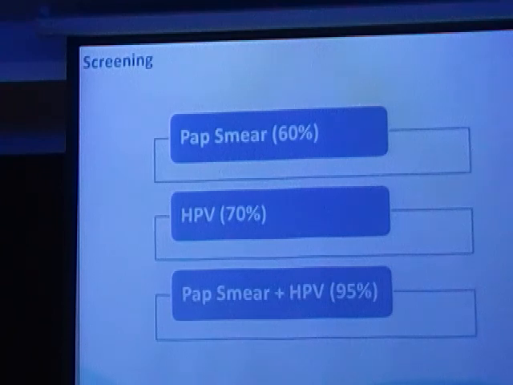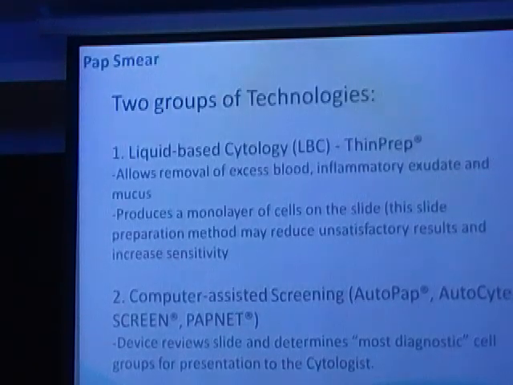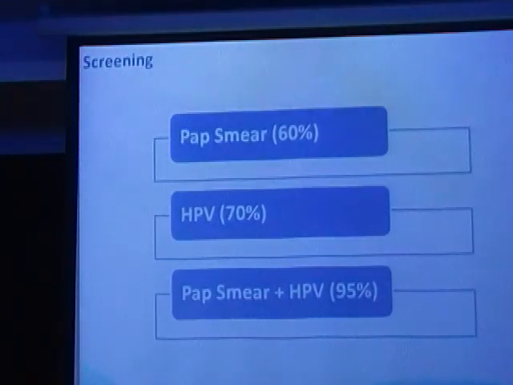A combination of pap smear and HPV is the latest recommendation: every woman to be screened for HPV. If the woman turns out to be positive for HPV, then keep doing pap smears every 6 months. So your pickup rate of the disease will be 95%. But HPV screening is expensive. Not painful, but expensive, so it probably cannot be used as an extensive screening modality.